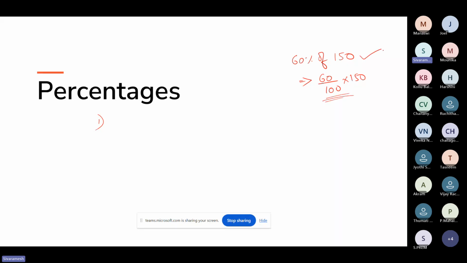Answering this question is quite simple, because these are fairly round values. We all know how to solve this: 60% of 150 can be written as 60 by 100 into 150, and the calculation is not much complicated. Now what if I ask, what is 36.36 percent of 220? Just observe the calculation for the first one and the second one. Can you tell me which one is easier, first one or second one?